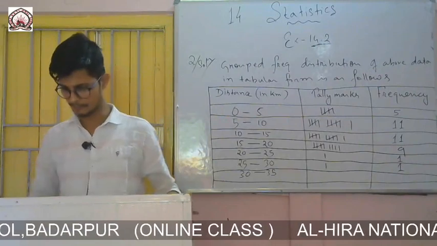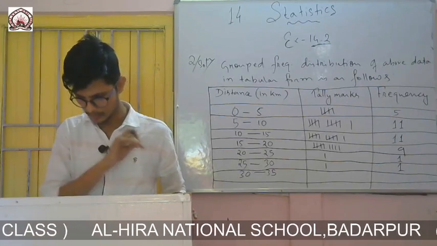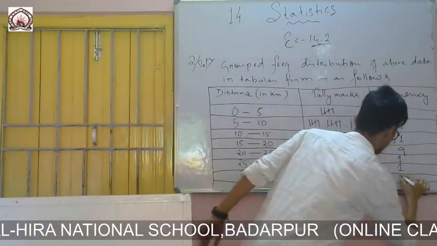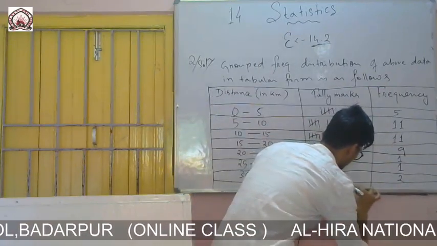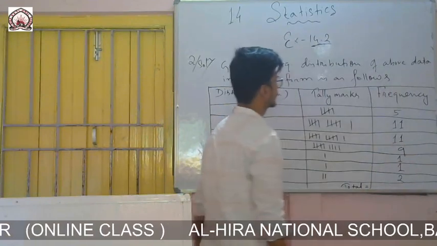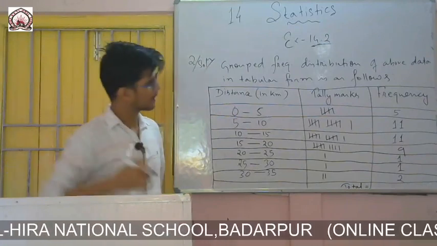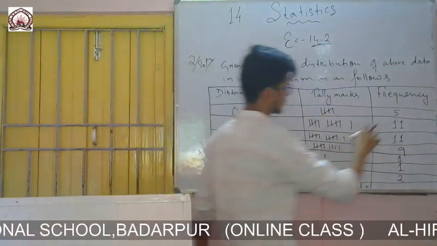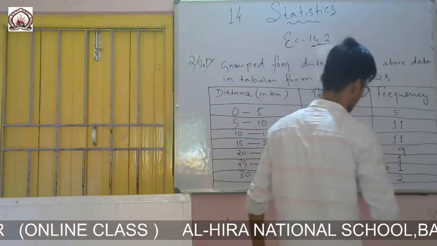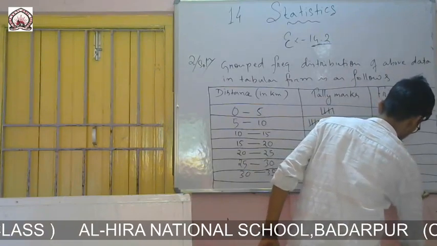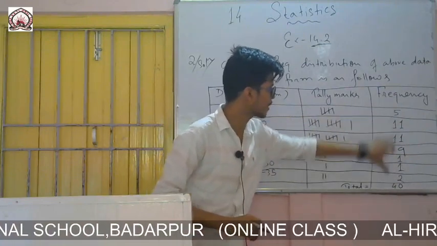Then 30 to 35, 31 and 32, only 2. So 2 tally lines. So total, you write here total equals how many? 40 is given. Yes, so you count once, 5, 11, 11, 9, 1, 1, 2, and the total is 40. You have to write the total here, because if you count them you will get 40.